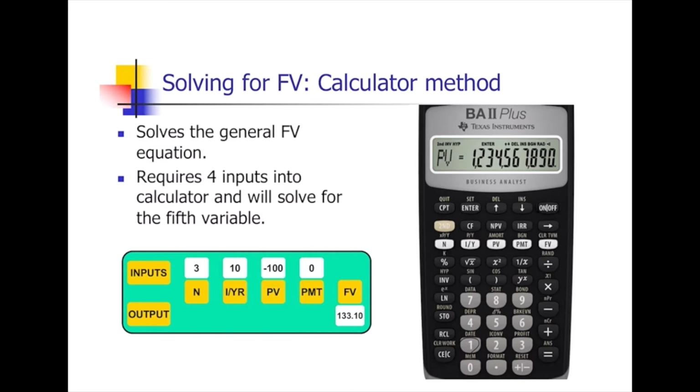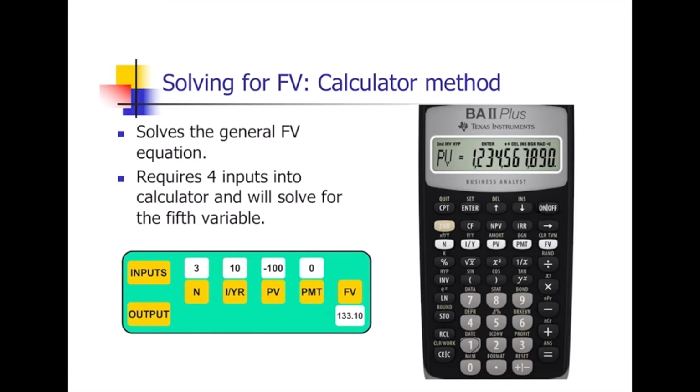PV means present value, the initial money, but it has a minus sign. What does it mean? The minus sign means cash outflow, each kind of investment or saving.